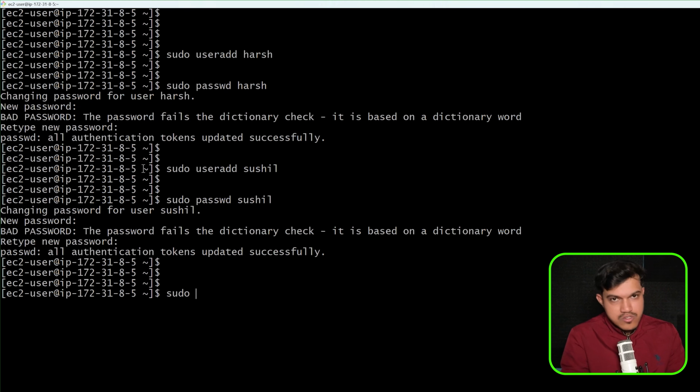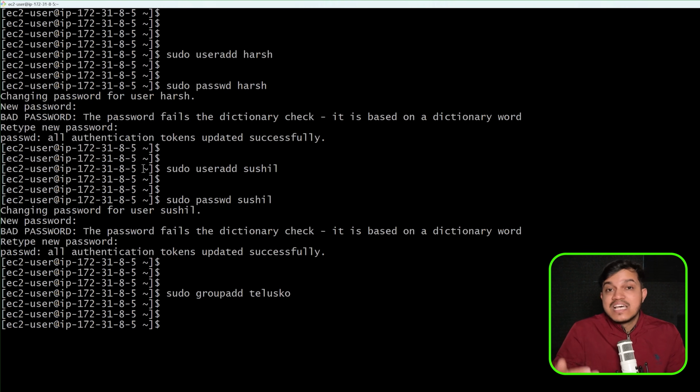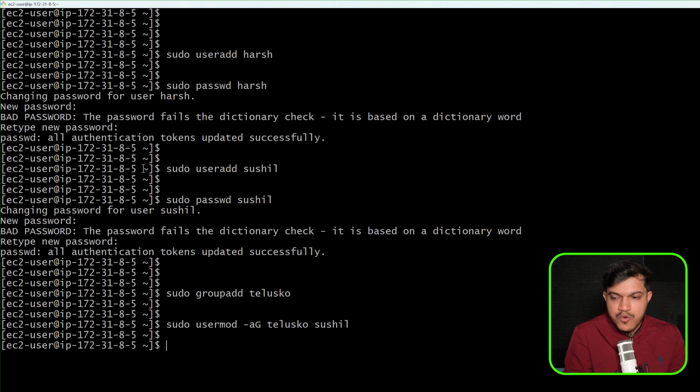I'll say sudo to get the admin privileges. I'll say here groupadd, and I would like to give the name of the group maybe as Telusko. I have created it. And if you want, you can add a certain user into the group also. How do you add? I'll say sudo usermod -aG, and in the Telusko group, I want to add Sushil. And the moment you do this, Sushil has been added into this group.